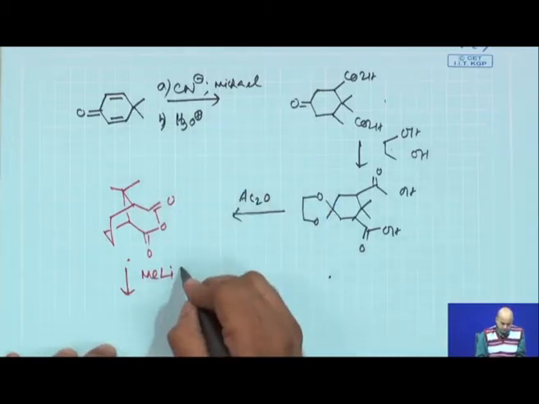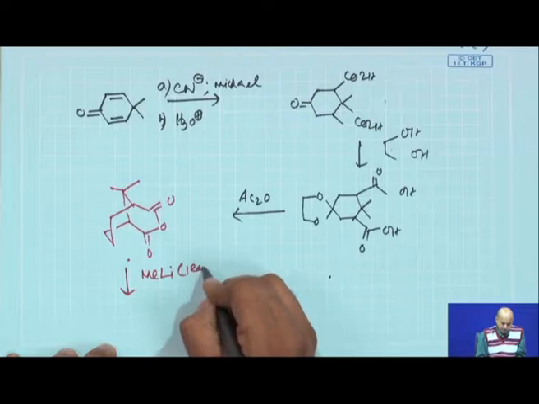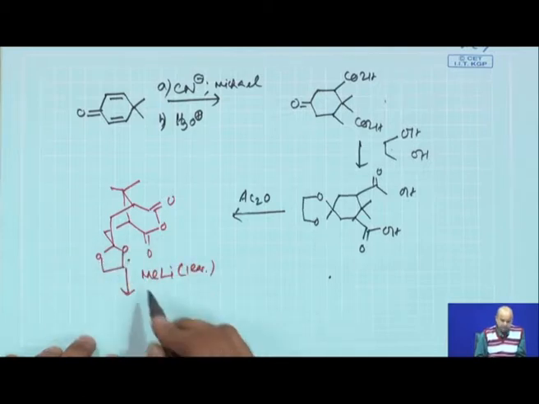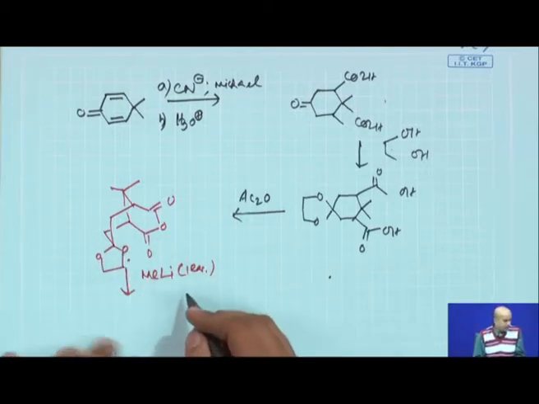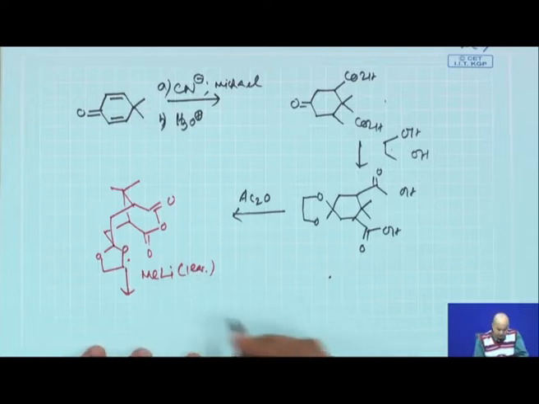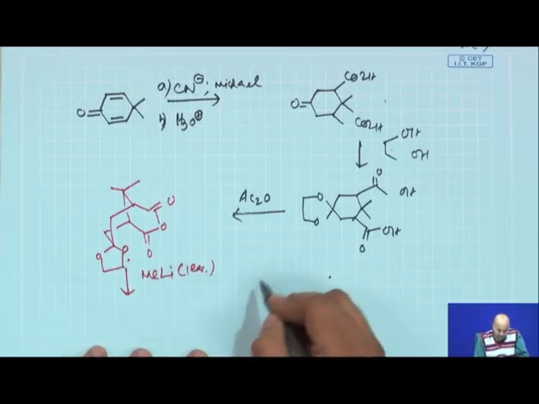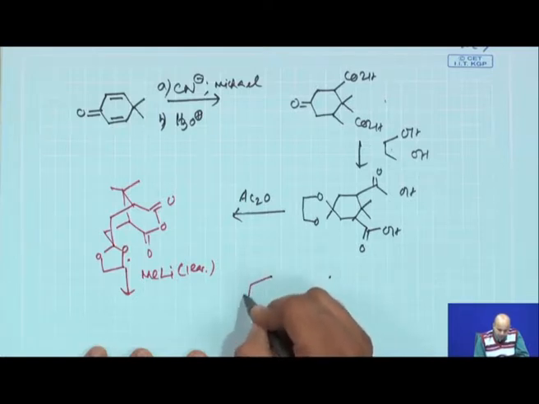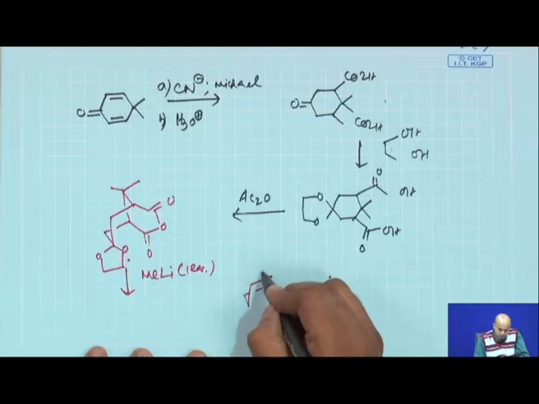We will treat with 1 equivalent of methyl lithium. So, it is a symmetrical anhydride. It will react with 1 equivalent of methyl lithium and give you the corresponding ketone. Now, draw the structure of this molecule.